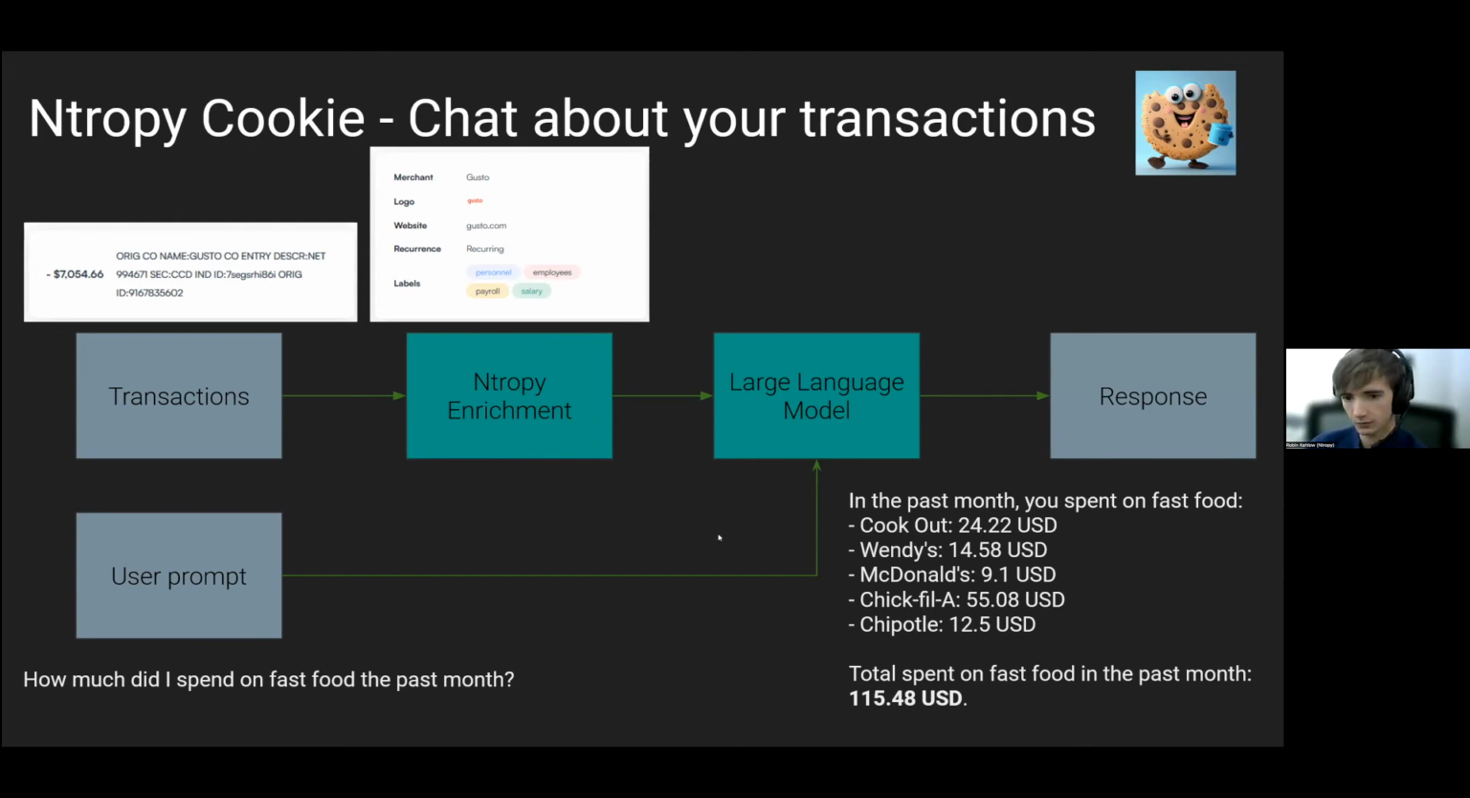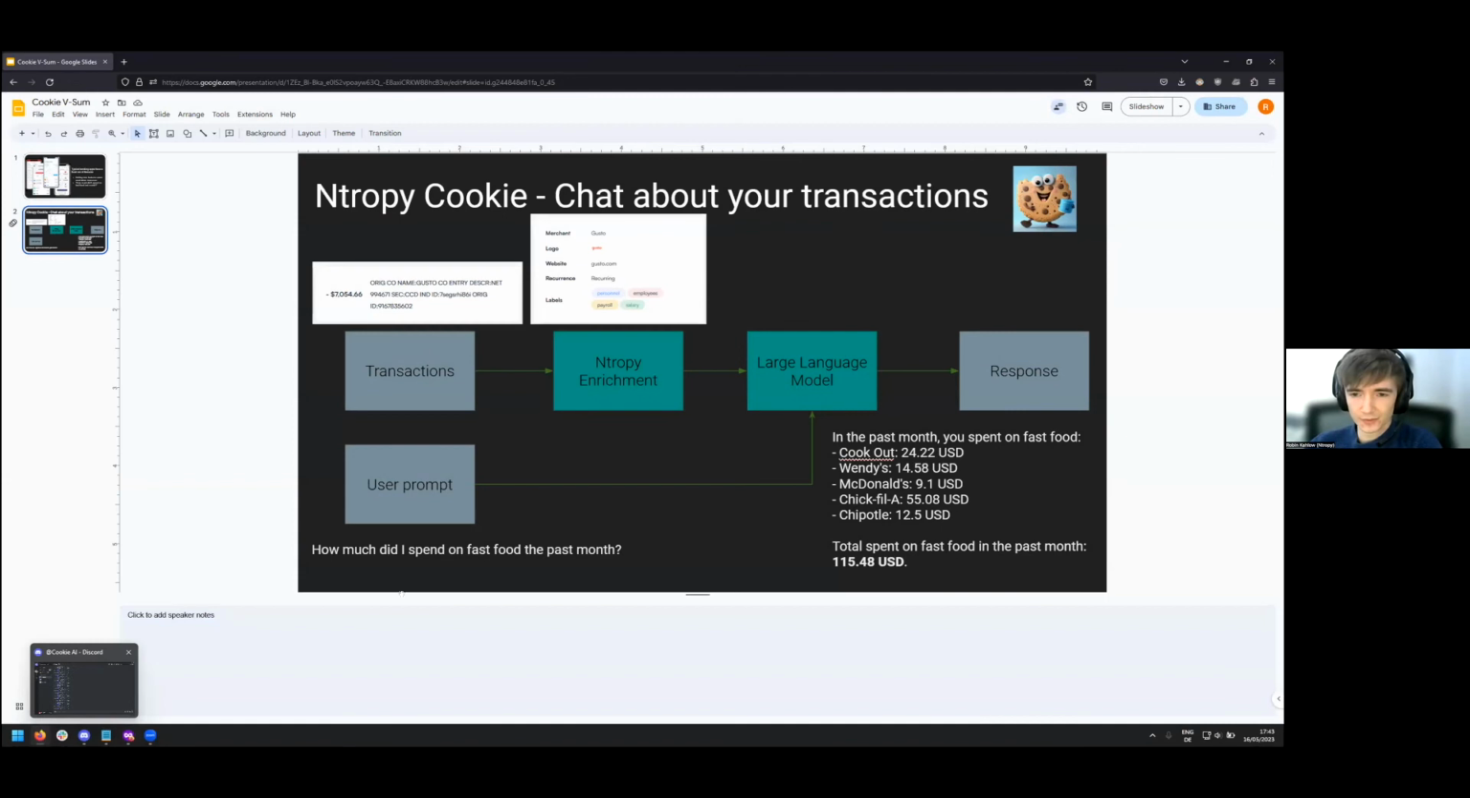Yeah, so now for the demo. First of all, this is not the actual product right now. This is more like a thing that you can build with Entropy, and there will be bugs, and yeah, just a disclaimer.